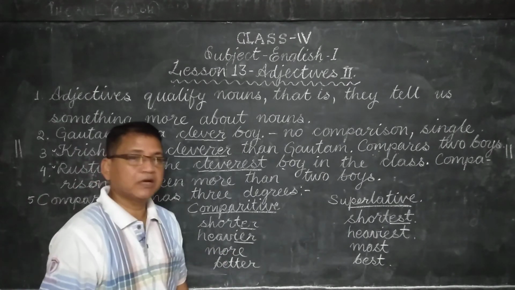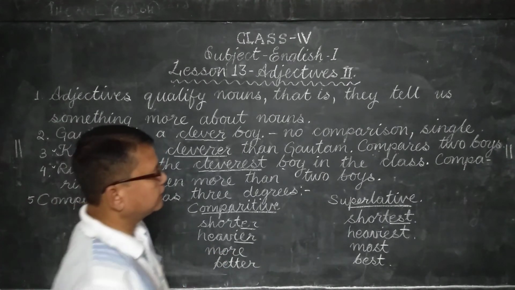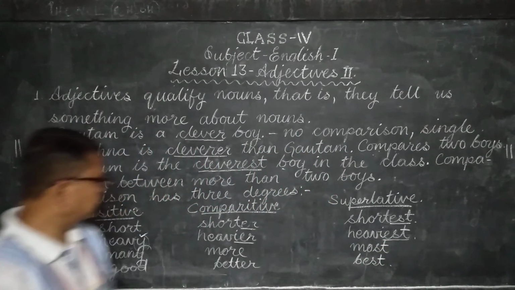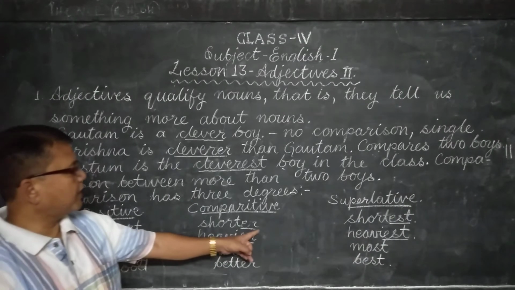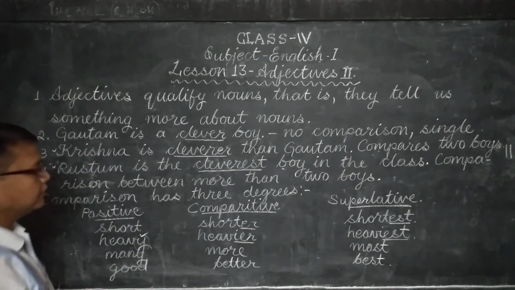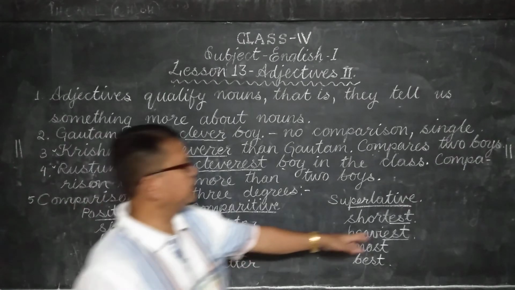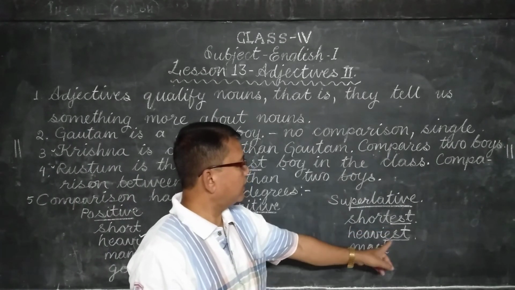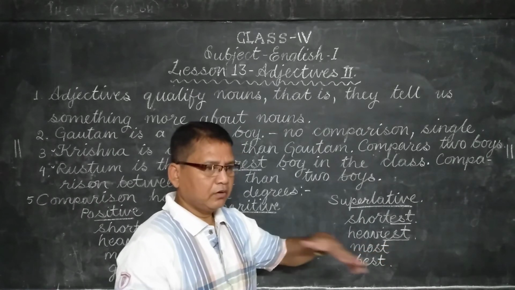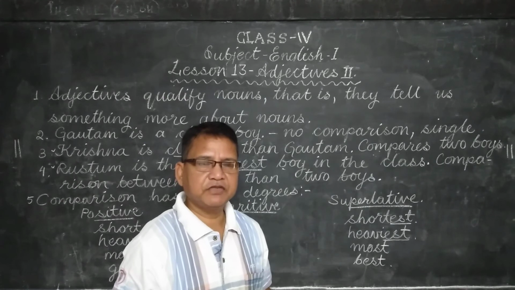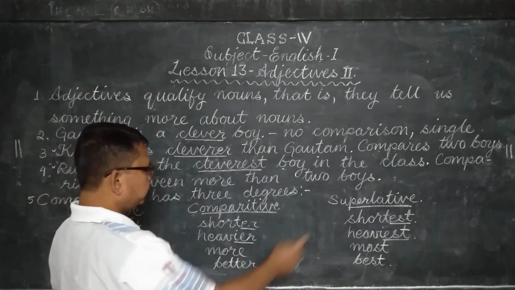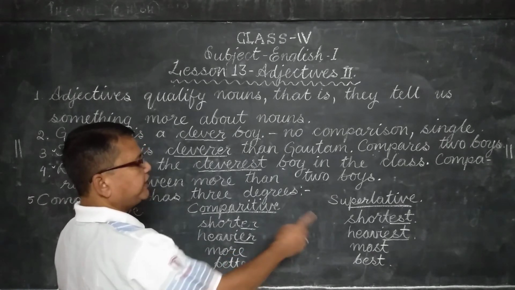And how do I make the superlative of this adjective? By adding IEST. See, here I have added ER. Here I have added IER. And here I have added EST. And here I have added IEST. So degrees of adjectives can be formed by adding ER, EST, IER, IEST.